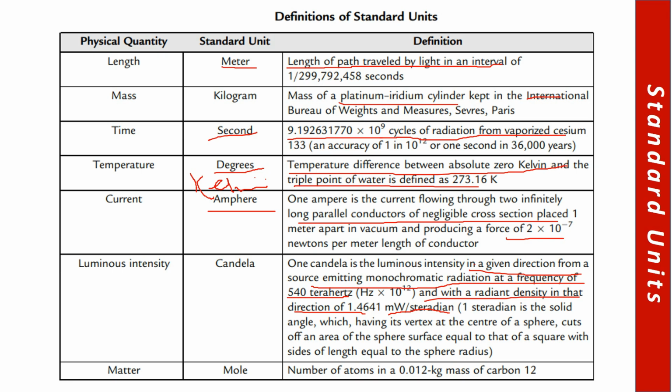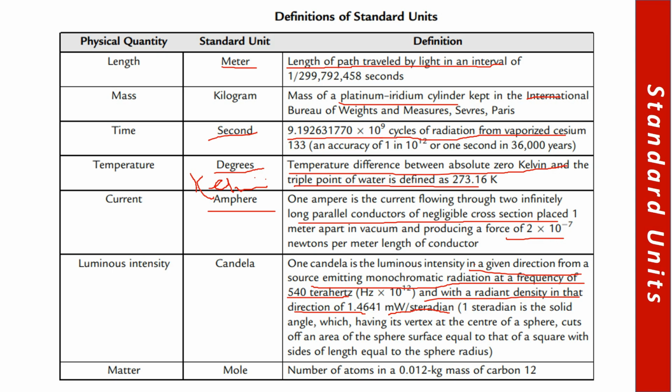These are the units which we have discussed already in physics, right? So all these definitions have been discussed in physics, particularly the steradians and all the fundamental units. As far as the mole is concerned, the number of atoms in a 0.012 kg mass of carbon 12, which is the isotope of carbon, is called 1 mole, right?